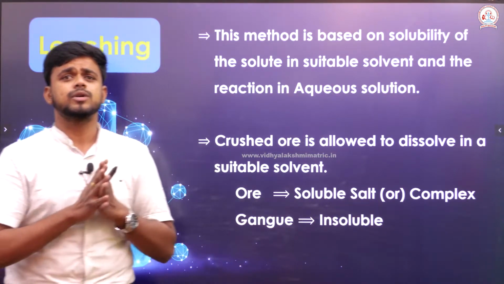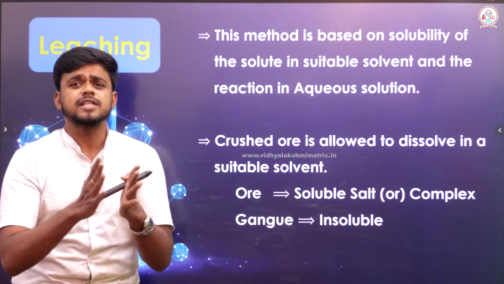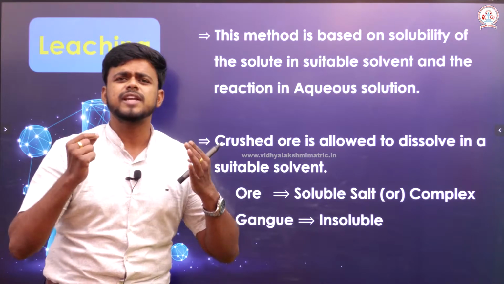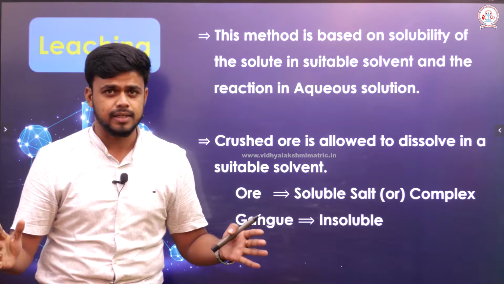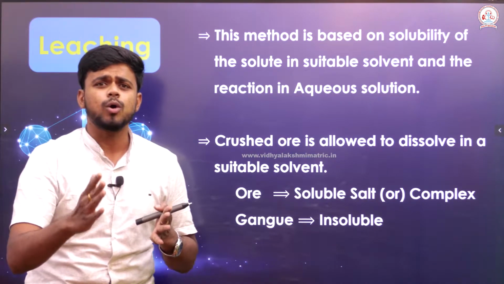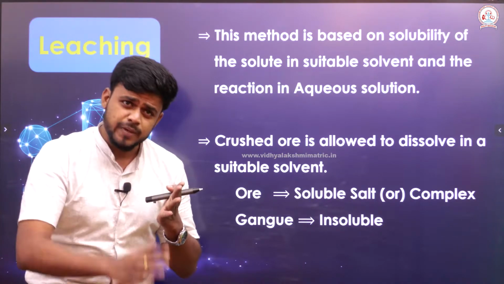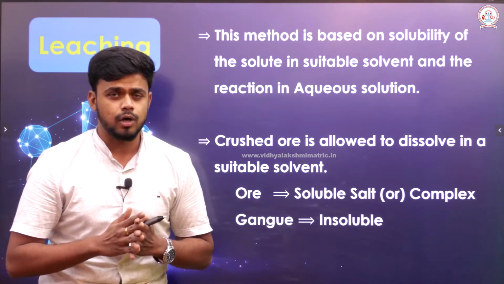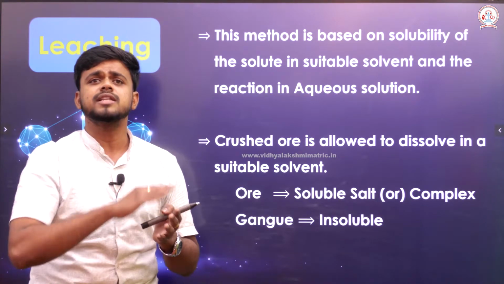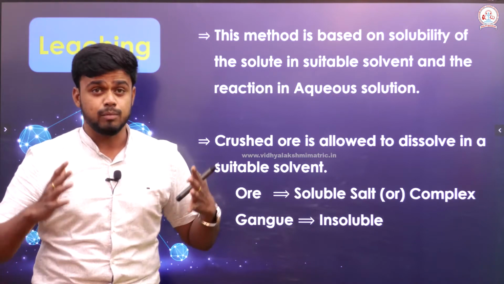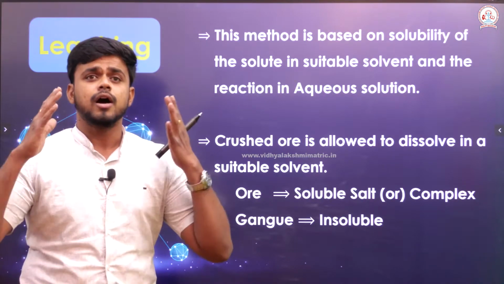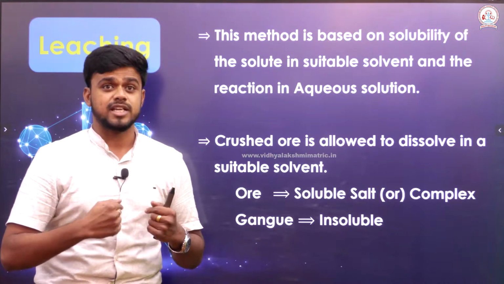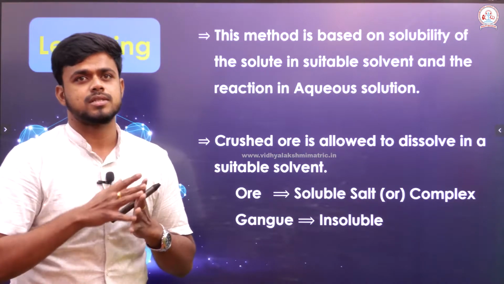What am I going to do now in this leaching process? First, the ore has to be crushed into very tiny particles. After crushing the ore, it is allowed to dissolve in a suitable solvent. What could we possibly witness? We can find a soluble salt or a soluble complex containing the ore from which I am going to extract my metal of interest.